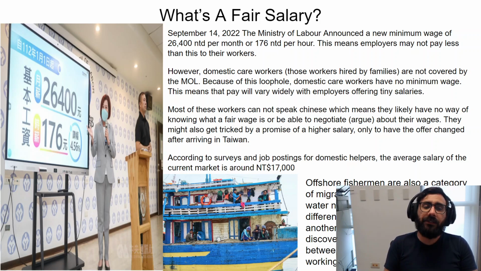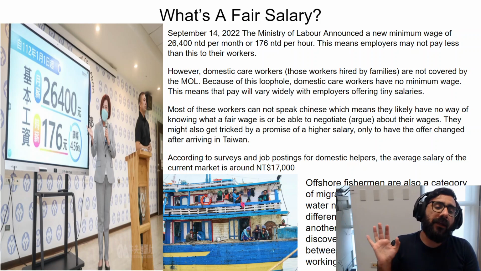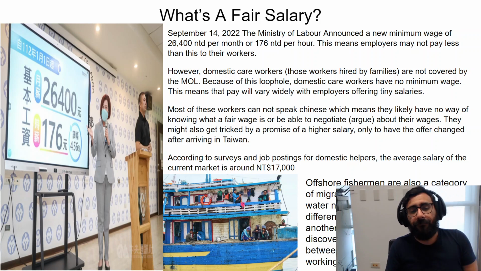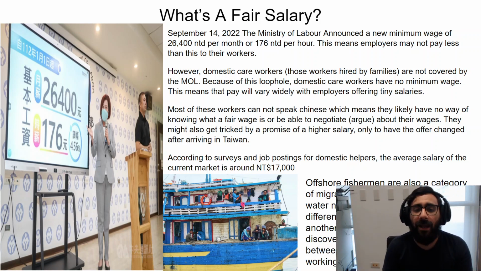26,400 NT dollars a month. So if it's a wage, you can't pay anyone a smaller wage than 26,400 NTD every month. Or if they're hourly, so maybe they don't work the full 40 hours, they only work 10 hours or 15 hours, you can still only pay them no less. So you can't pay them 170, it has to be no less than 176. It can be more than 176, but the minimum is 176 NT dollars per hour. So this is the new minimum wage.